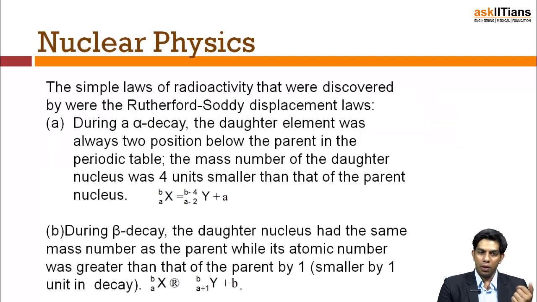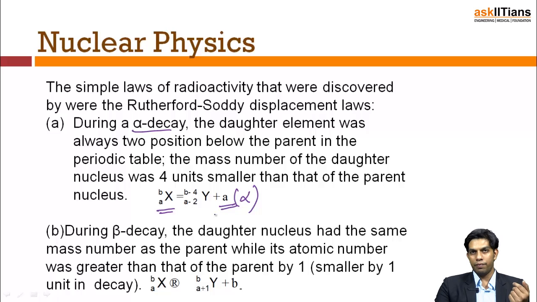Now, moving on, the simple rule of radioactivity, which was kind of empirical in nature, is that during alpha decay, the daughter element was always 2 positions below the parent in the periodic table. Let's say an alpha particle is a helium nucleus, right? So this is the helium nucleus, the alpha particle. So the mass will fall by 4, that is -4, and the atomic number will also fall by 2. That's pretty evident, because the loss of an alpha particle is 4 nucleons, that is 2 protons and 2 neutrons.